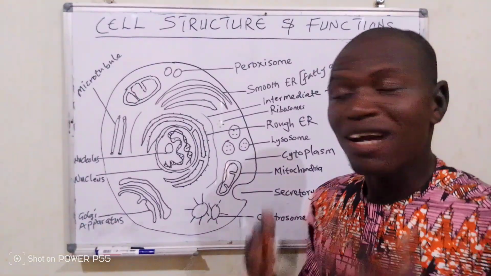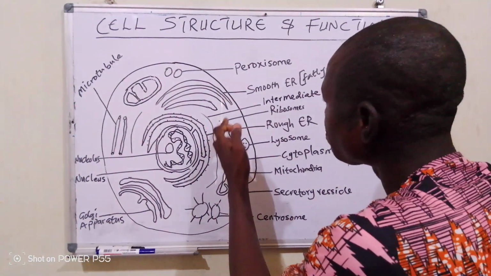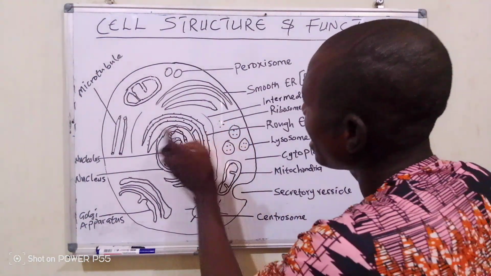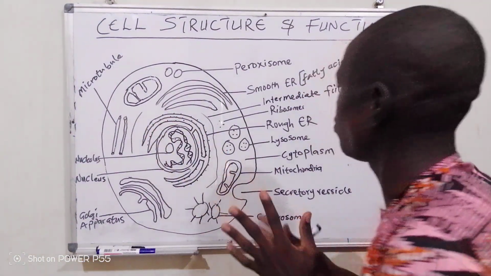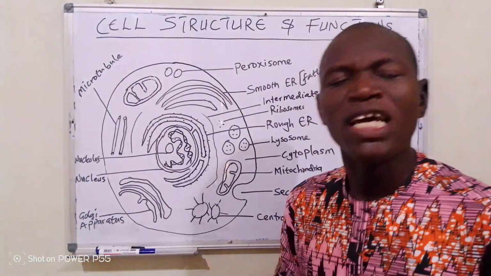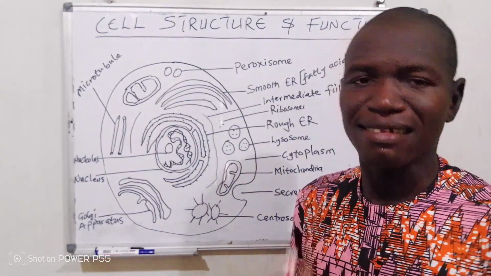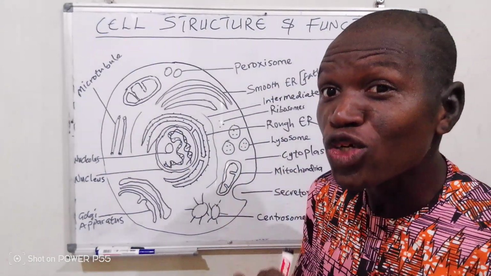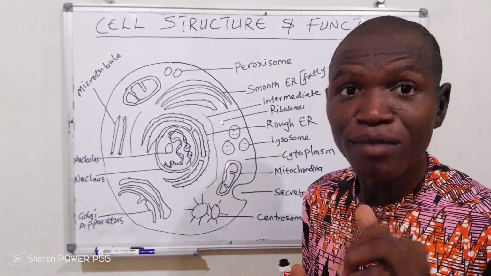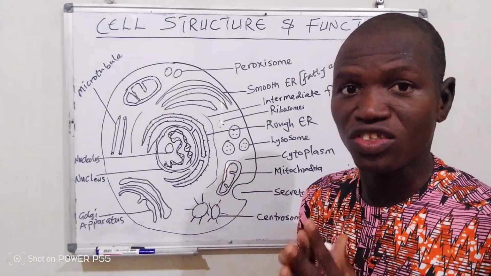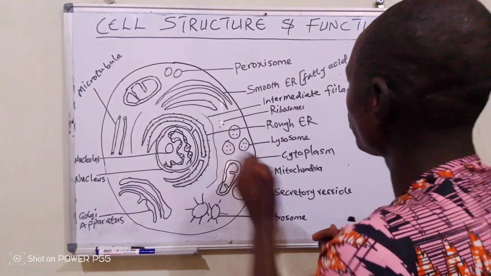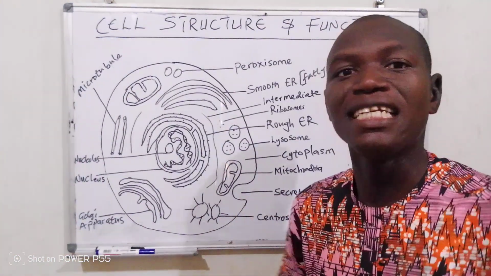What are ribosomes? Ribosomes are these small dots you are seeing here, and of course you are seeing them also all around the rough endoplasmic reticulum. What is their role? Their role is synthesis and modification of proteins. Very important. Protein synthesis is very important in the biological system. So what these ribosomes do is that they synthesize and they modify.